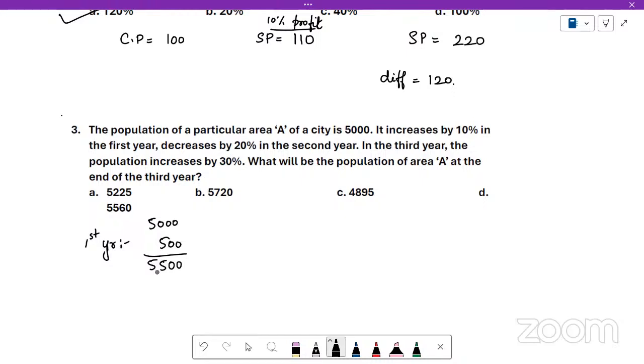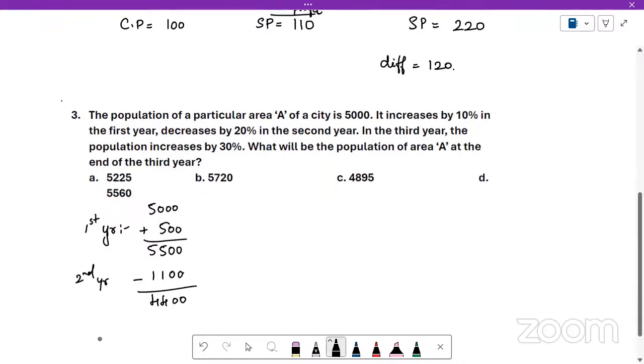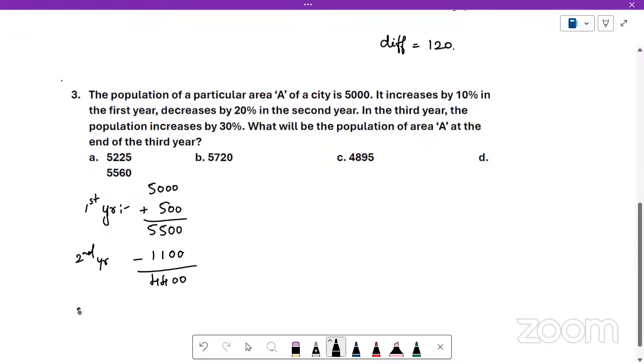Now, second year, it decreases by 20%. So second year, subtract 20% of this. 10% is 550. So 20% is 1,100, which gives you 4,400. And third year, there is an increase of 30%. So 10% is 440, 30% is 1,200, and then 120, which is 1,320. So the total population is 5,720 at the end of 3 years. This is one method of solving.